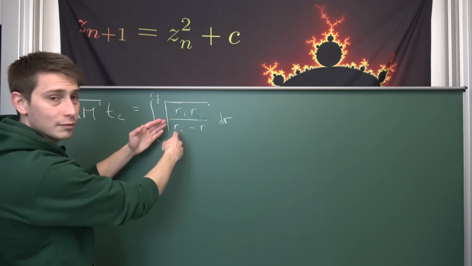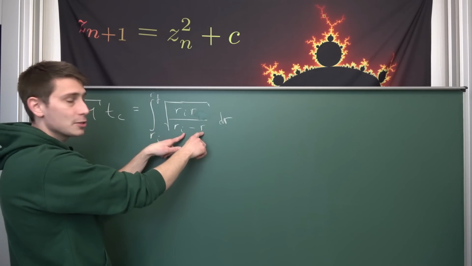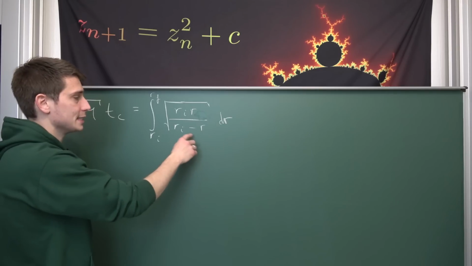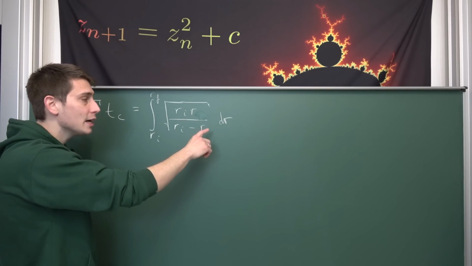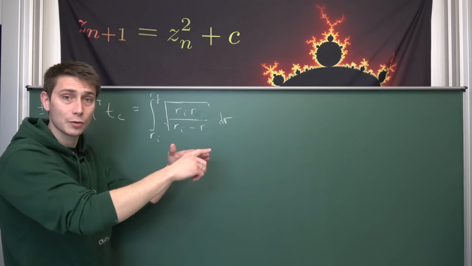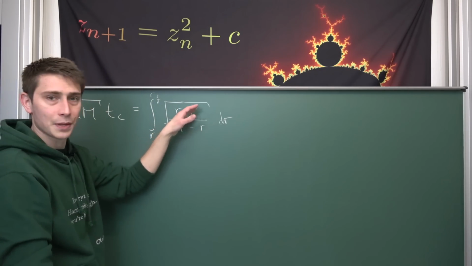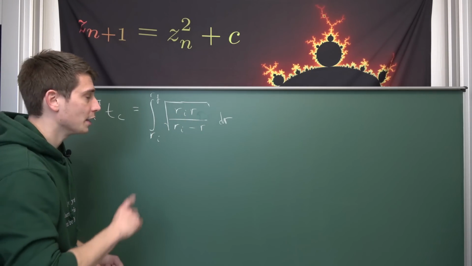Because you might notice if we didn't have that Ri here, for example, if we had a 1 here, then we could substitute, for example, cosine squared as being our r, and this would make matters a bit easier because we would get sine squared down here, we would also get a cosine squared up here, and maybe with the differential we could cancel a bunch of stuff out. Since the square root is on a positive interval, which it is because those radii are positive, we are going to get just sines and cosines out, cancelling a bit of stuff out.